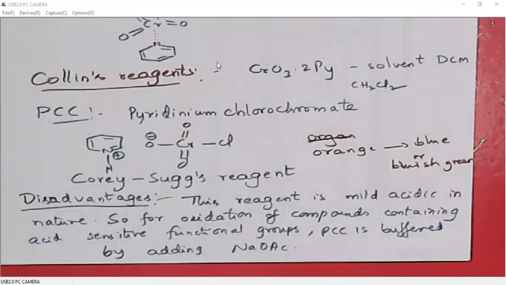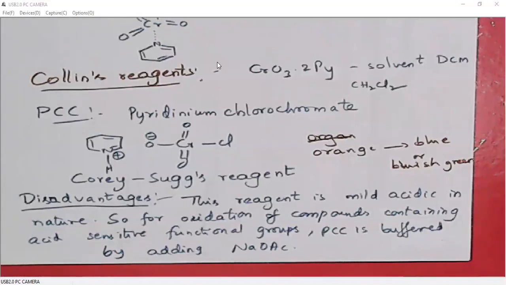So whenever there are some acid sensitive functional groups in the molecule and you want to do oxidation using PCC, what we need to do is add sodium acetate along with PCC, so that the extra acidic nature of PCC will be neutralized by sodium acetate.